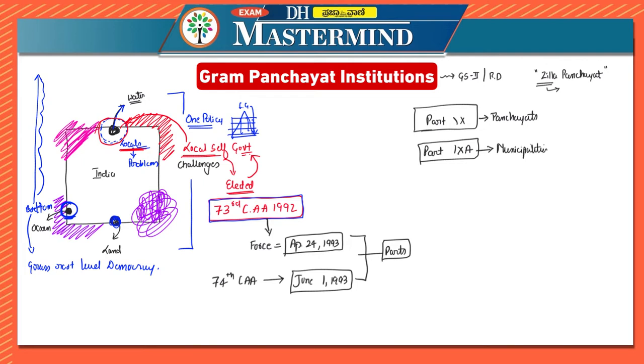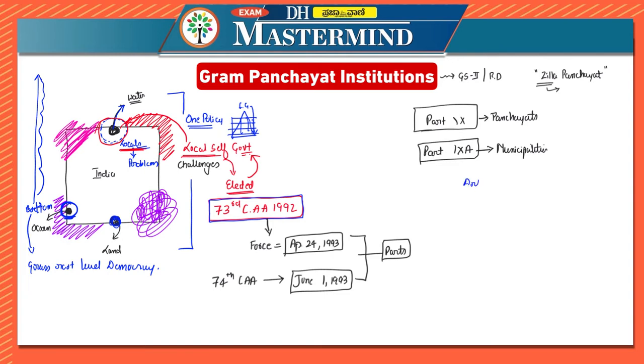Okay, part 9 is for Panchayats, part 9A is for municipalities. In this, they made a lot of changes, and there were a lot of conveniences. That is, they added basic units. For example, there were Gram Sabhas in villages, and in the case of municipalities, there were ward committees. The system of government in Panchayats was a 3-tier system, and seats were also filled by direct elections